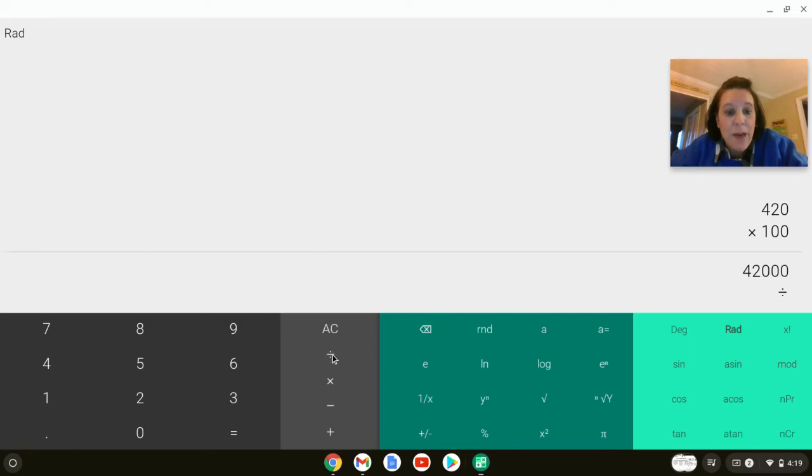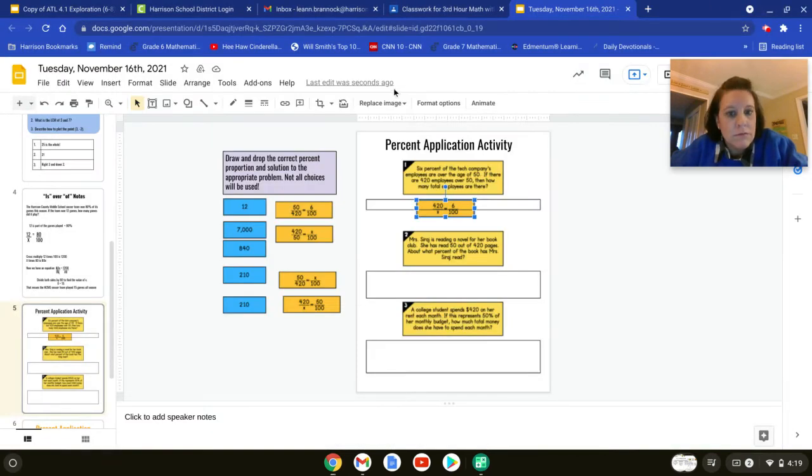Then you got to divide that by 6 to figure it out. That gives you 7,000. There are 7,000 employees at that company. All right. There you go. 7,000 is our answer.